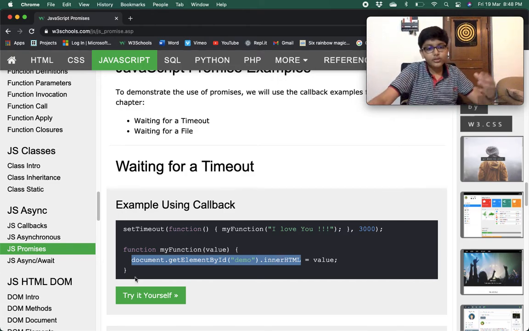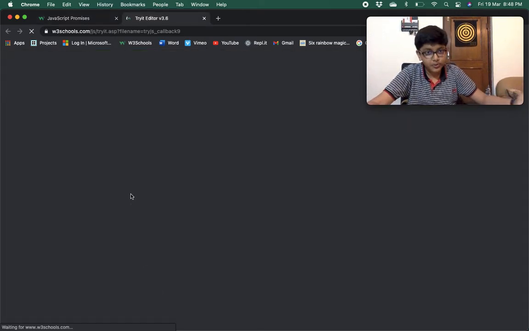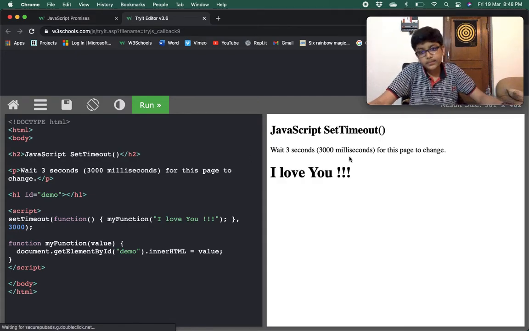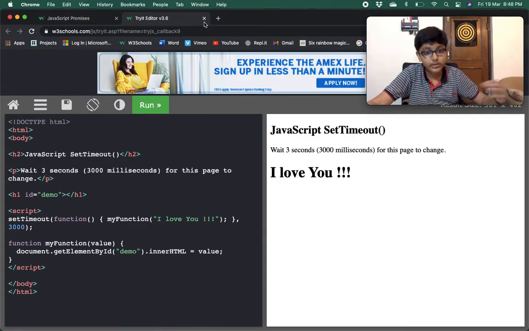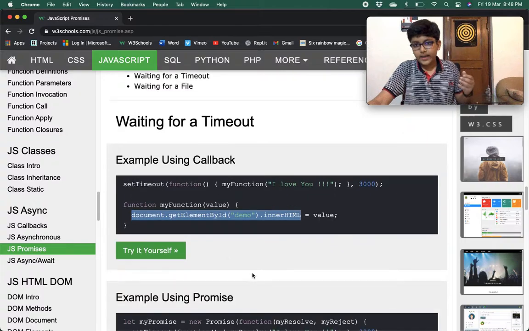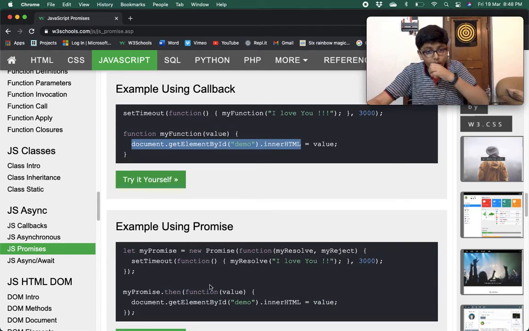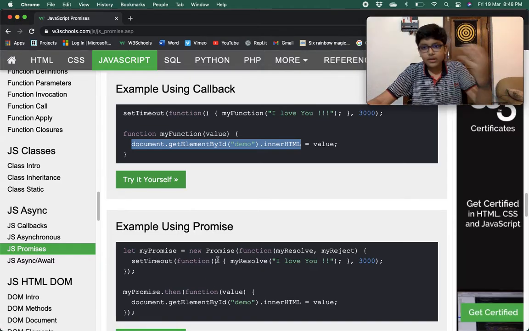So after 3 seconds I love you would be printed. Yeah, I love you has been printed after 3 seconds. This is how we do it using a callback. So do check out my async part 1. I have explained all about callbacks and asynchronous in that video. If you haven't seen that video, then check it out.